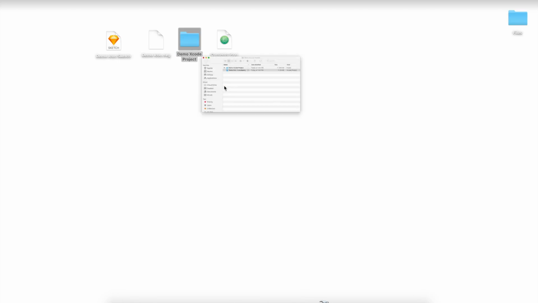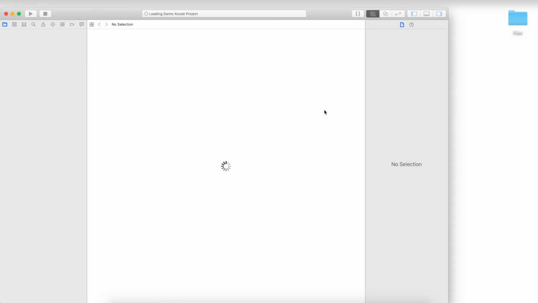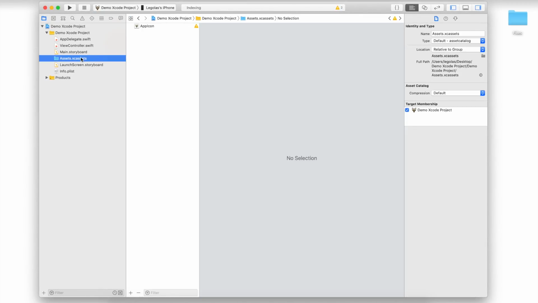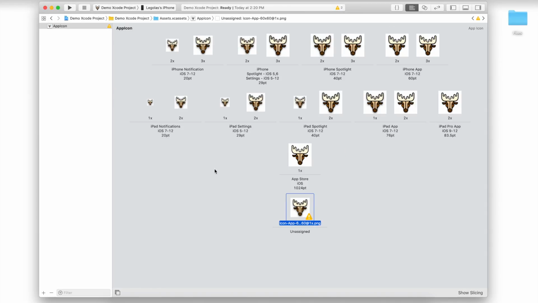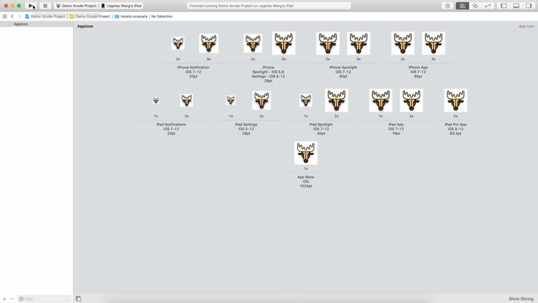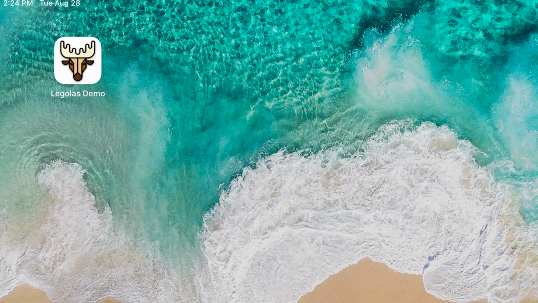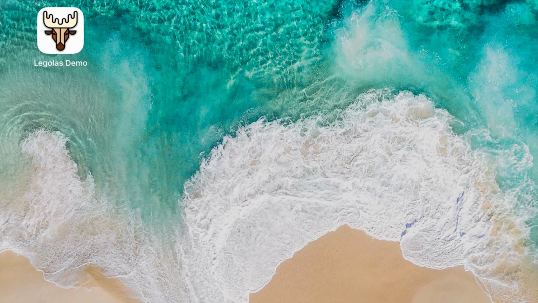Open Xcode and check if all the icons are filled. You may see a yellow warning here. This is because the template provides icons that are no longer necessary. Delete the icon with the warning sign. Congratulations, you just finished creating iOS icons.